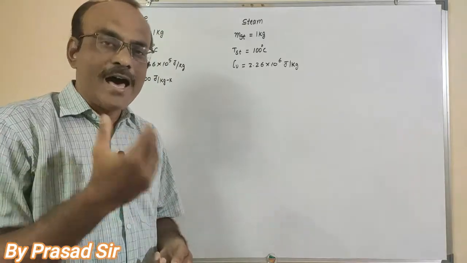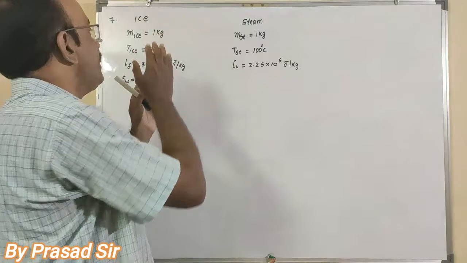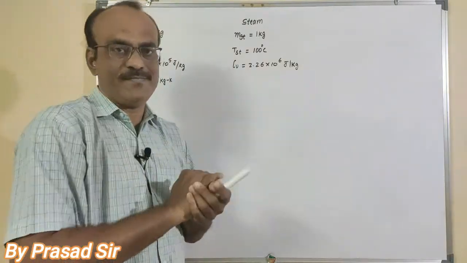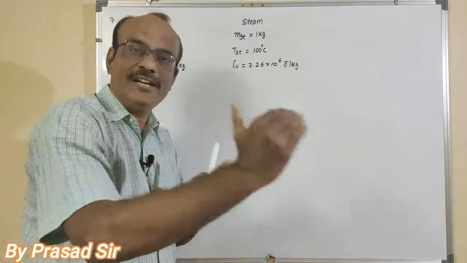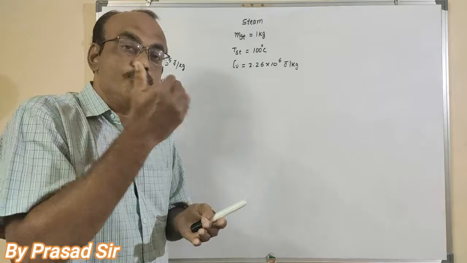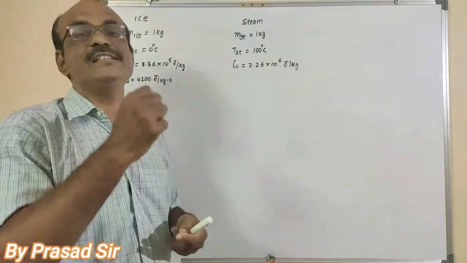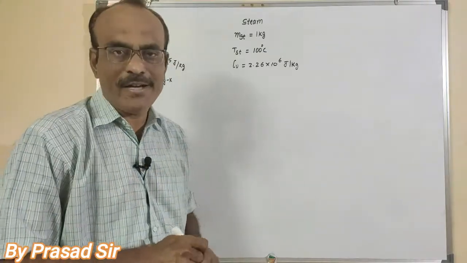To answer this, first we should have an idea. Whenever ice at 0 degrees centigrade is mixed with steam, first the ice melts and converts into water. Then afterwards, due to the heat of the steam, the water gets heated. This is the condition, so first of all we will follow the principle of calorimetry.